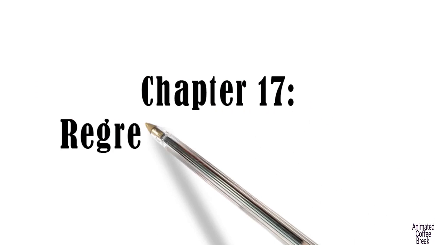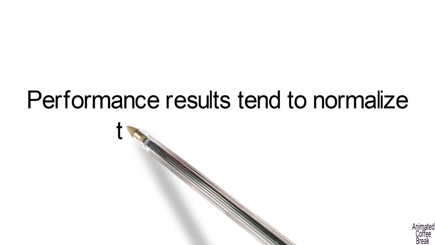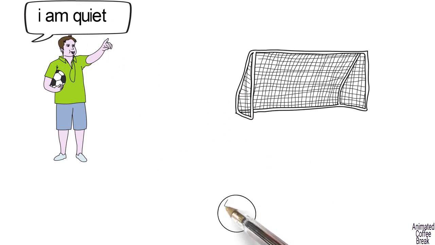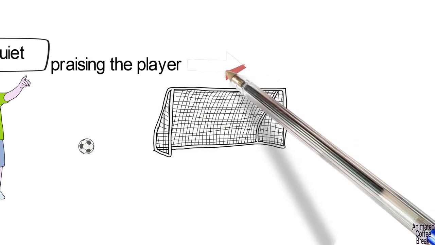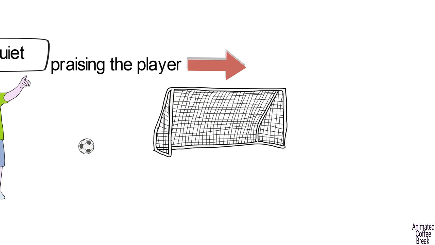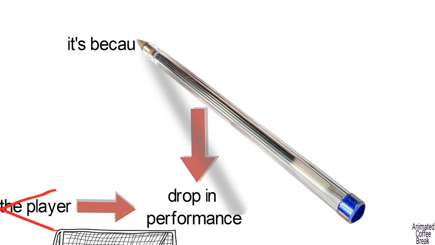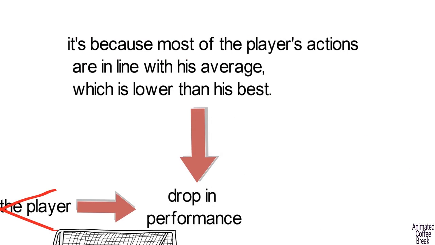Chapter 17: Regression to the Mean. Performance results tend to normalize to the average value. For example, a coach decides not to praise a player's good performance because he's afraid the effect will be a drop in performance. The coach thinks that after being praised for good work, the player won't put as much effort into his performance, and the result won't be as good. However, the drop in performance isn't because of the coach's praise, it's because most of the player's actions are in line with his average, which is lower than his best.